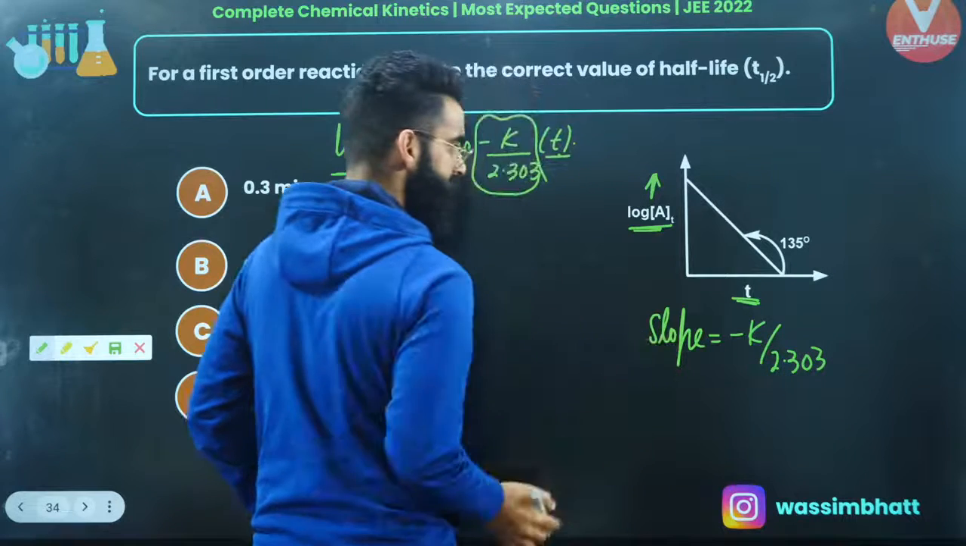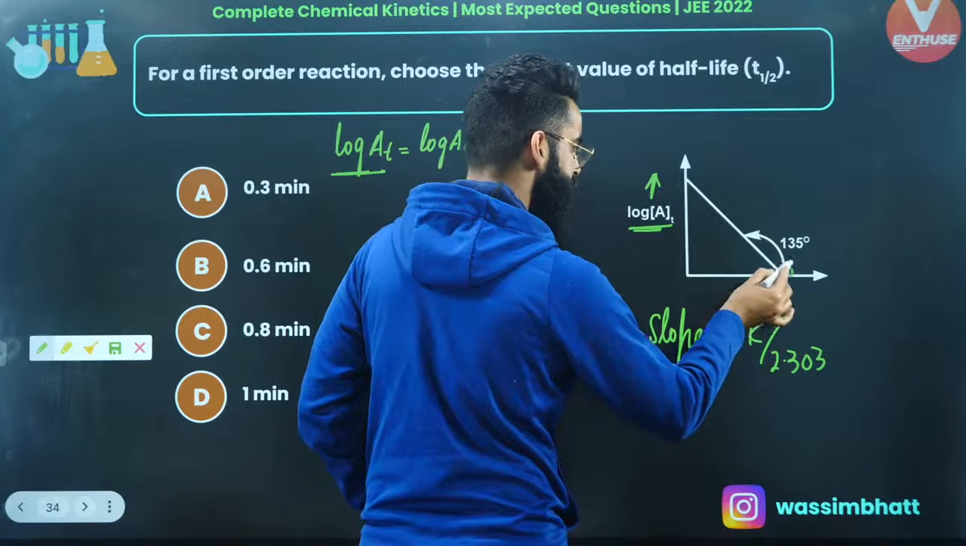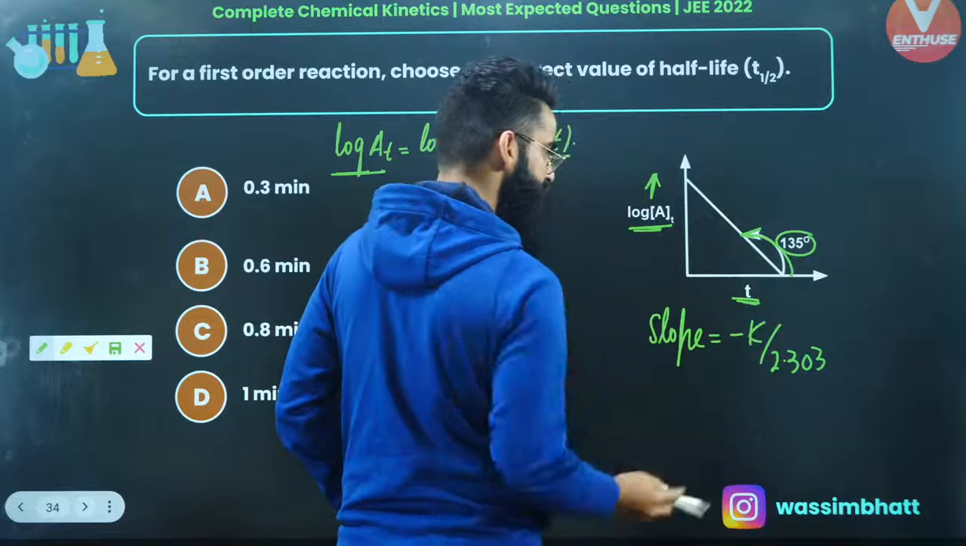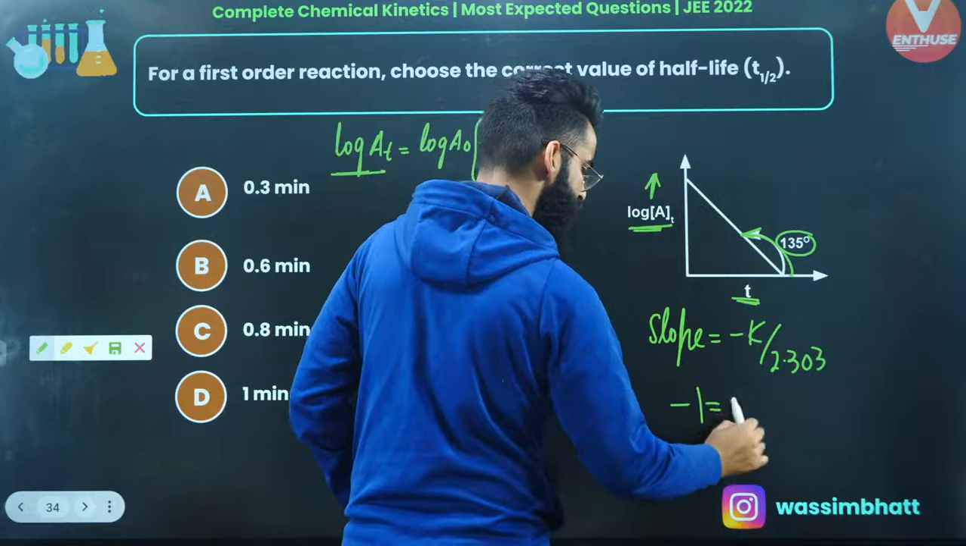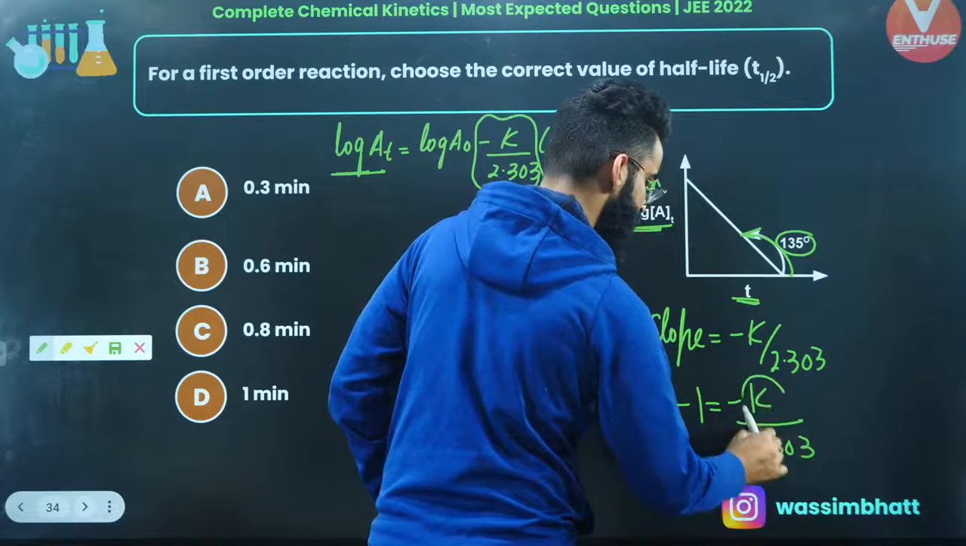What is slope basically? Slope is basically tan of theta. What is theta? Theta is the angle which the curve makes with the positive x-axis in the anti-clockwise direction. That's 135. So tan of 135 is minus 1. So minus 1 is equal to minus k upon 2.303. So from here you got the value of k.